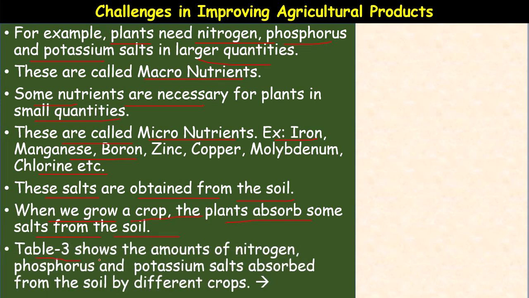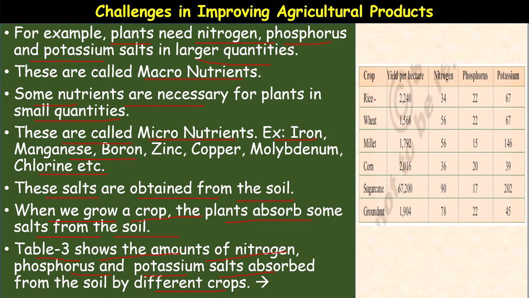Here one table is given which shows the amounts of nitrogen, phosphorus and potassium. These are called the essential elements. These salts are absorbed from the soil by the different crops. Here the crop names are rice, wheat, millet, corn, sugarcane, groundnut, and the yield per hectare is 2200, 1568, 1792, 2016, 67,200, 1904. These are the yield per hectare.